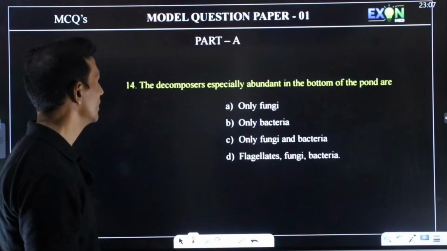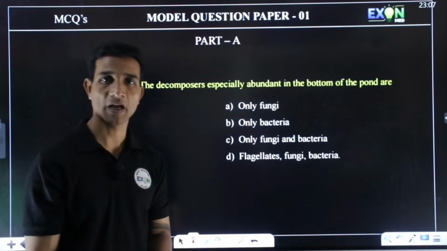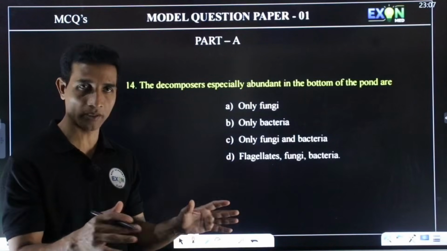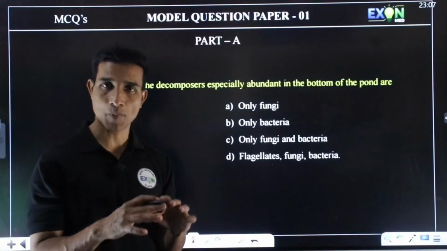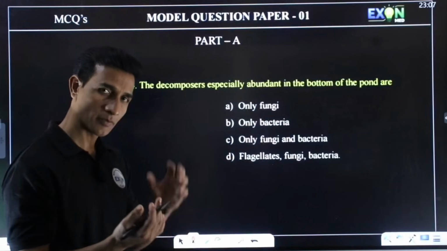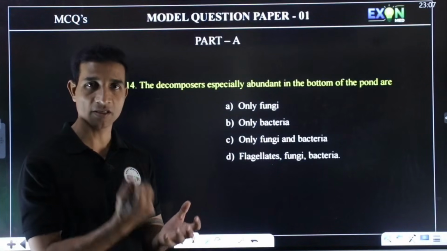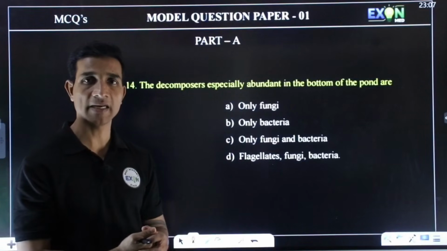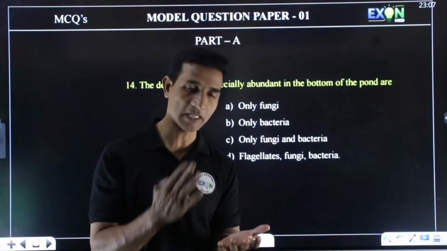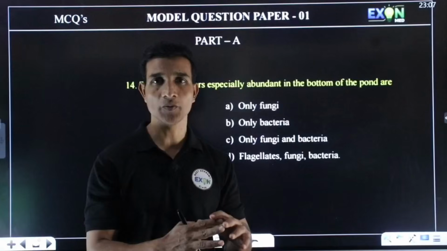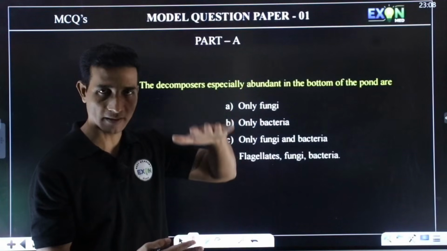Salmon fish in the animals and the bamboo plant in the plants are the ones that reproduce only once in their lifetime. The decomposers especially abundant at the bottom of the pond are... When we study the pond ecosystem, there are producers and they are the ones who trap the sunlight and convert the sun energy into chemical energy. After that there is food produced in them and after that their depth is there.